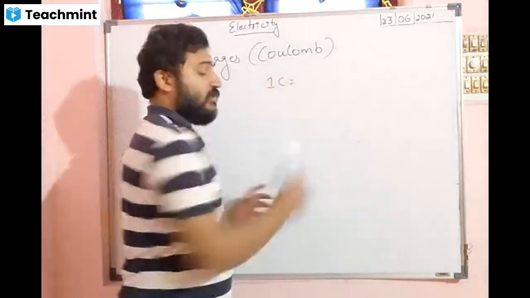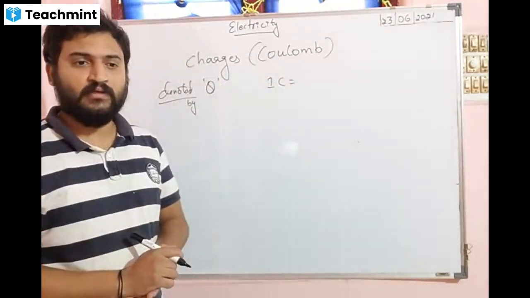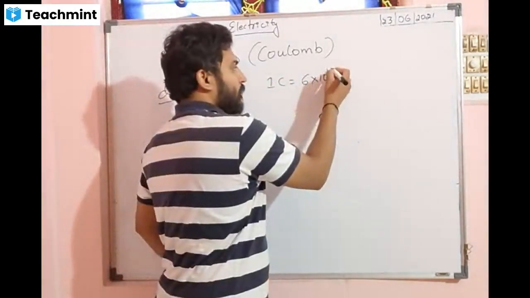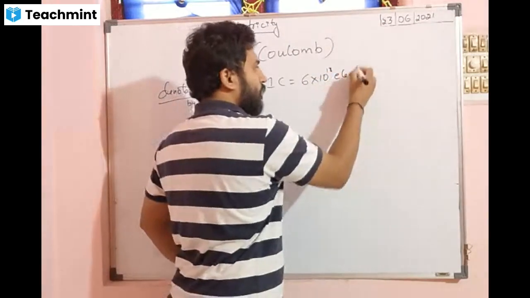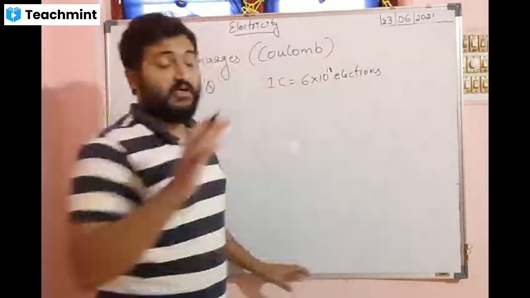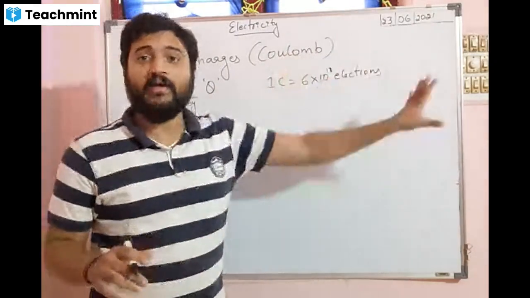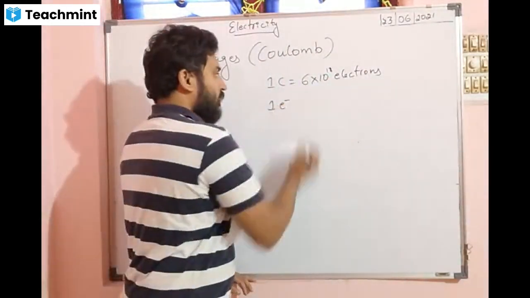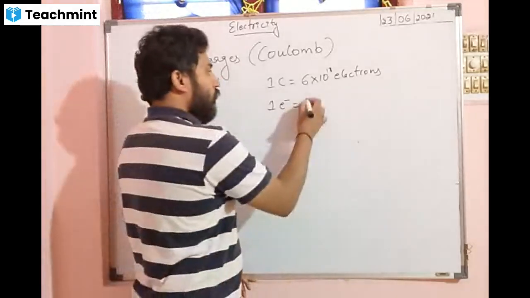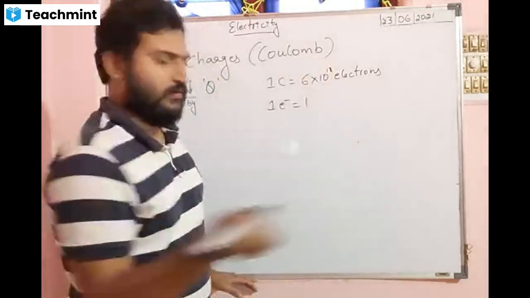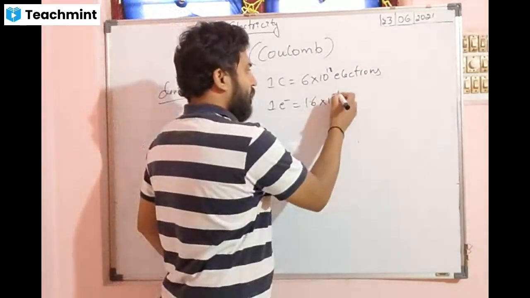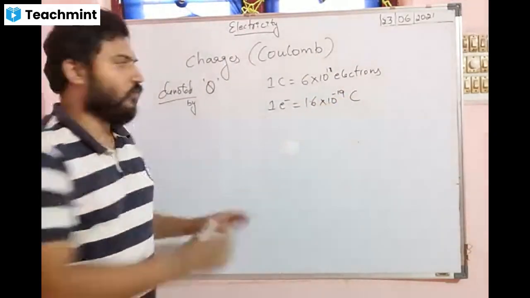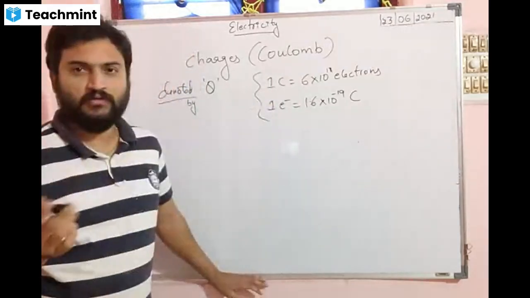When we say 1 coulomb of charge, can you tell me how many electrons are present in that? One coulomb of charge means 6 into 10 to the power 18 electrons are present. So what is the charge of 1 electron? Charge of 1 electron is equal to 1.6 into 10 to the power minus 19 coulomb. So these are also important for your 1 mark question.